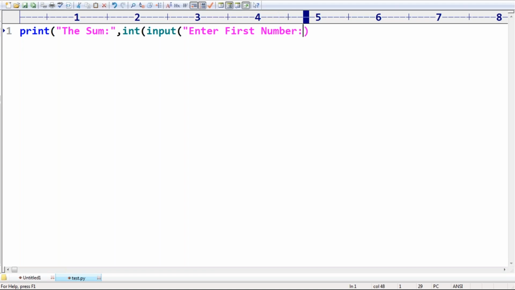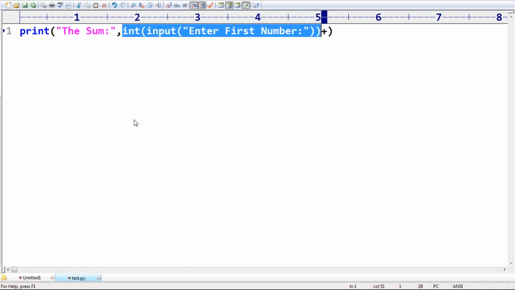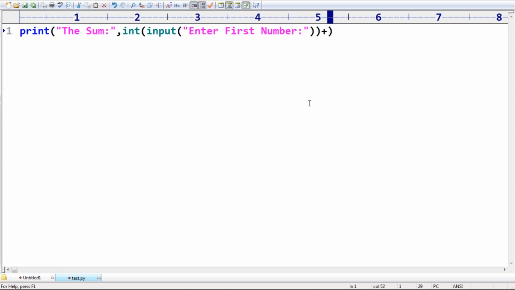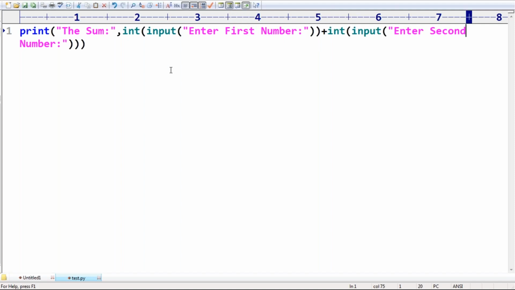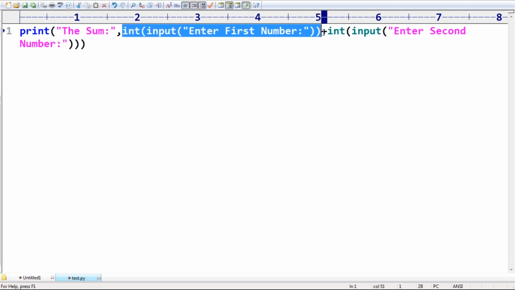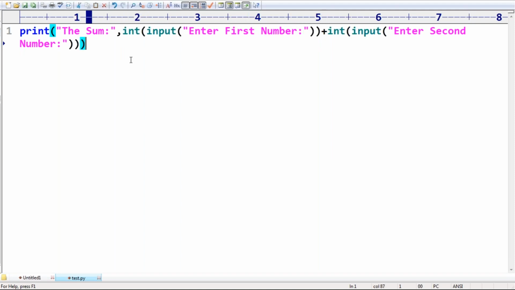Enter first number. This is the first value plus this total thing again copy paste. Observe that, enter second number. How beautiful, man. We are getting only one line. The sum is int of first number plus int of second number, like this, right?